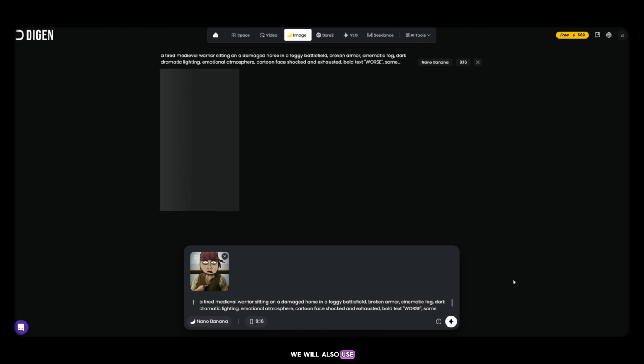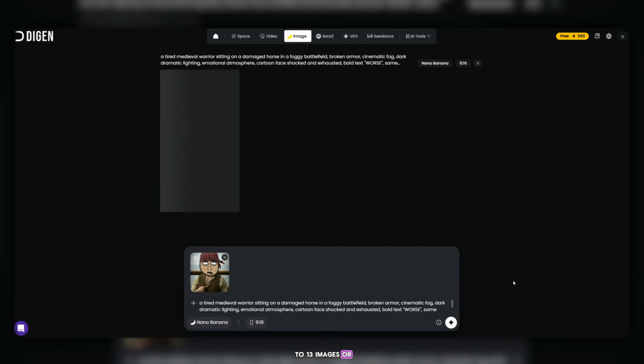We will also use other tools and models that are free, but some tools have limits. You can only generate 3 to 4 images per day. Still, even if you generate 3 to 4 images daily, it is very good, because by using multiple accounts or tools, you can generate 12 to 13 images, or even more.